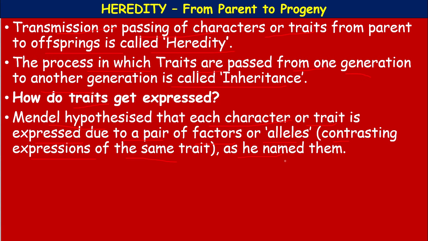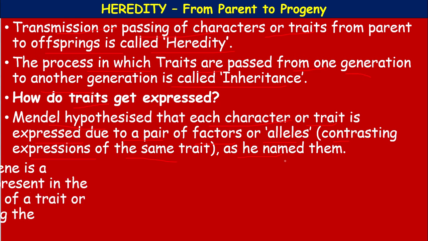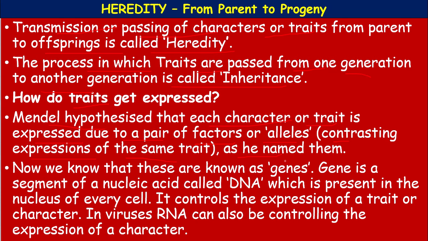A pair of contrasting characters he has taken and observed how they are transferred from one generation to another generation: F1, F2, F3. First filial generation, second filial generation, third filial generation. Okay. So, now we know that these are known as genes. Genes are called the vehicles of heredity.